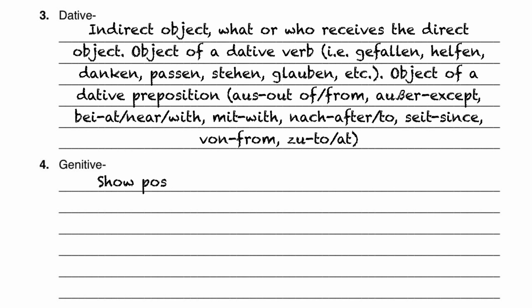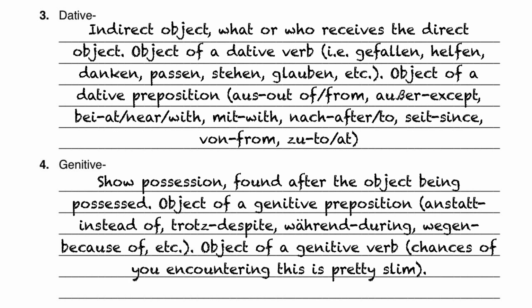The genitive case is used to show possession, so whatever is after the noun being possessed is going to be the genitive case. So die Farbe des Hemdes, the color of the shirt. Des Hemdes, because the shirt is the one that possesses the color, and therefore that is the genitive case. You also have objects of genitive prepositions, so things like anstatt, trotz, während, and wegen. There are a few others, but those are the main ones.